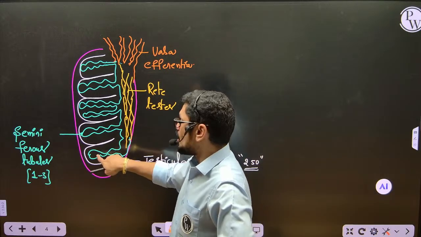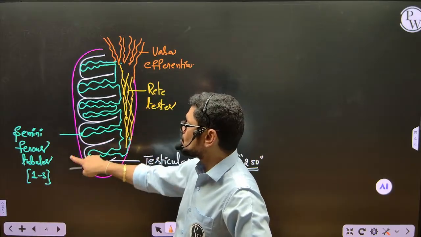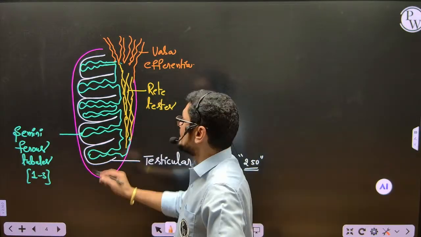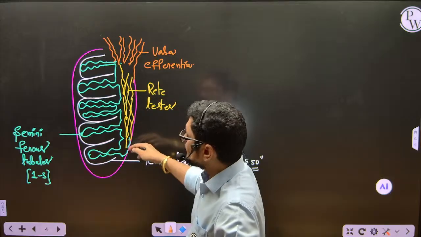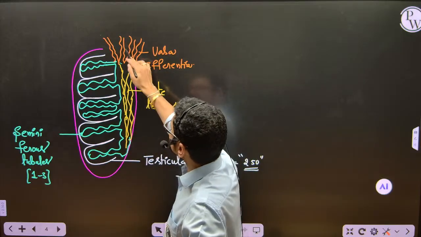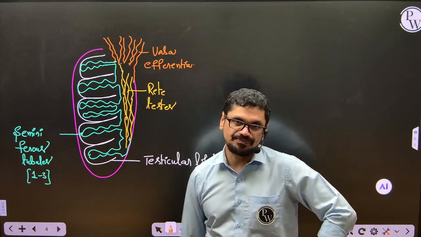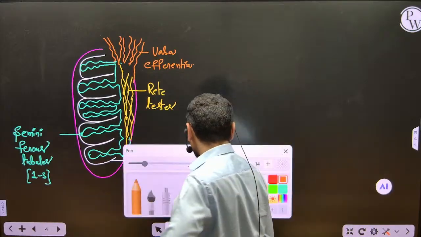Inside the testicular lobule, 1 to 3 seminiferous tubules are present. Seminiferous tubules open into the rete testis. Rete testis opens into the vasa efferentia. That's it here. So I will give the numbering here.